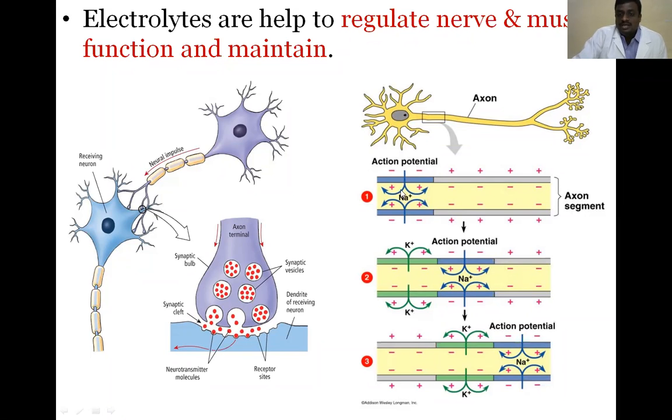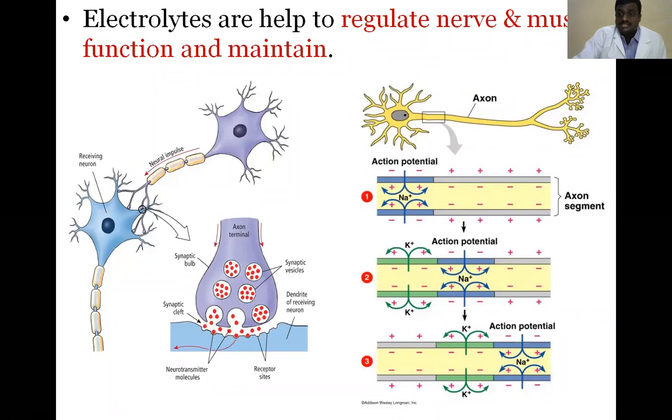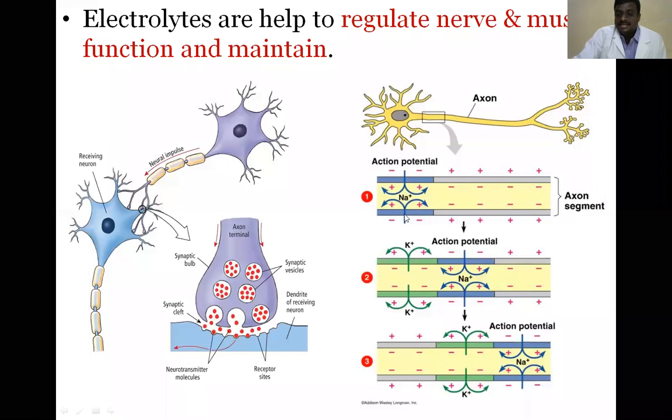In depolarization, what happened? The extracellular sodium enters inside the cell. Inside the cell, what does it contain? Negative charge. So when sodium enters into the cell, the positive ionic charge is increased.